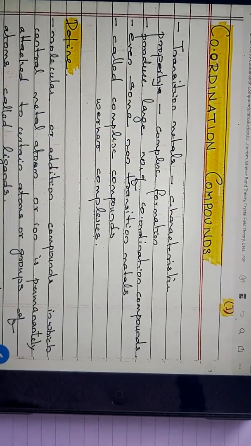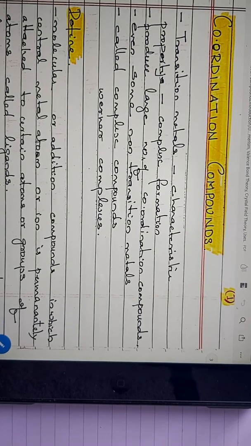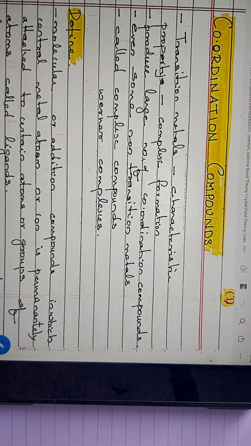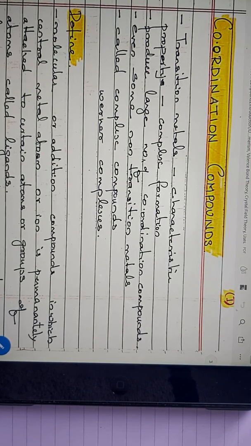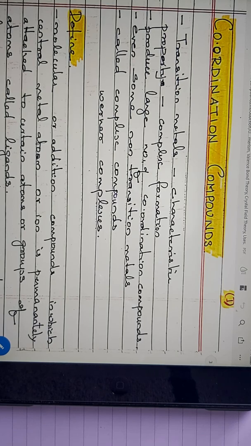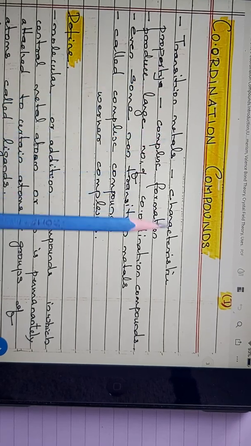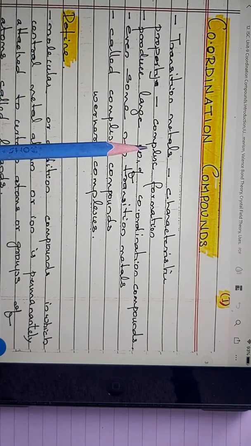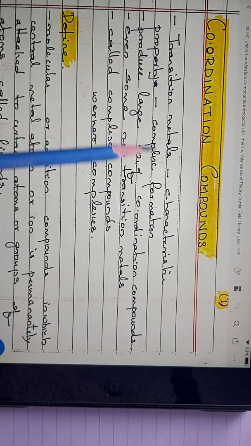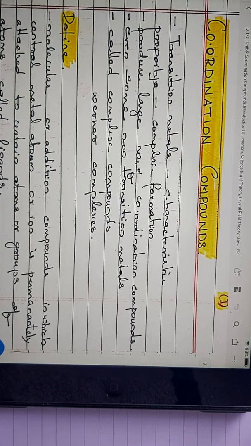Okay, what are transition metals? Now if you just consider the s block, p block and d block elements, the center part of the periodic table, that is the d block elements, they are named as the transition elements, and most of the elements in this group are transition metals. They are metallic in nature, so this group itself can be named as transition metals, right? Now these transition metals have a characteristic property, and what is that characteristic property? They form complexes. So they are involved in a certain bonding and form certain complexes, right?